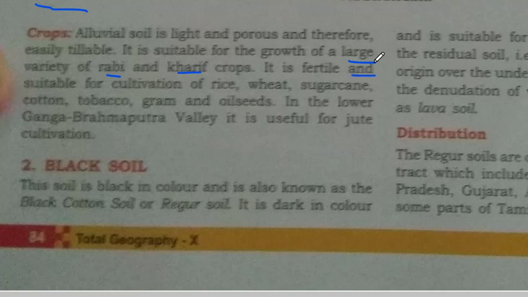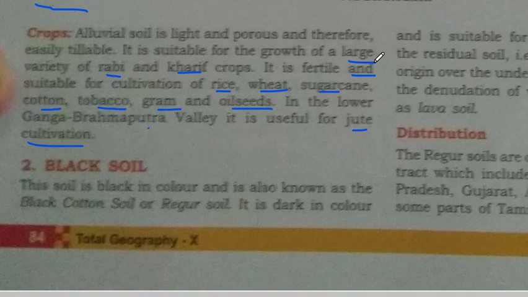It is fertile and suitable for cultivation of rice, wheat, sugarcane, cotton, tobacco, gram and oil seeds. In the lower Ganga Brahmaputra valley, it is useful for jute cultivation. So we see that this alluvial soil is fertile and suitable for most types of crops.